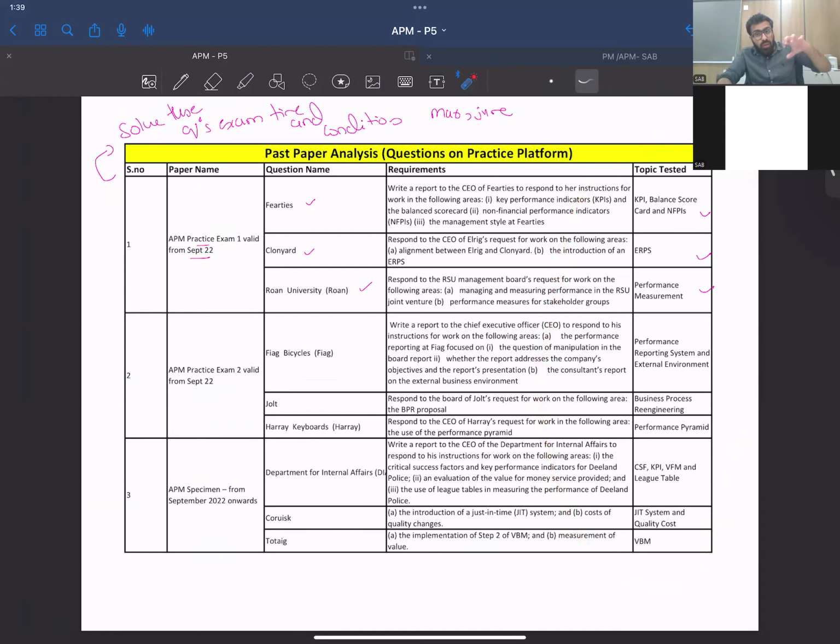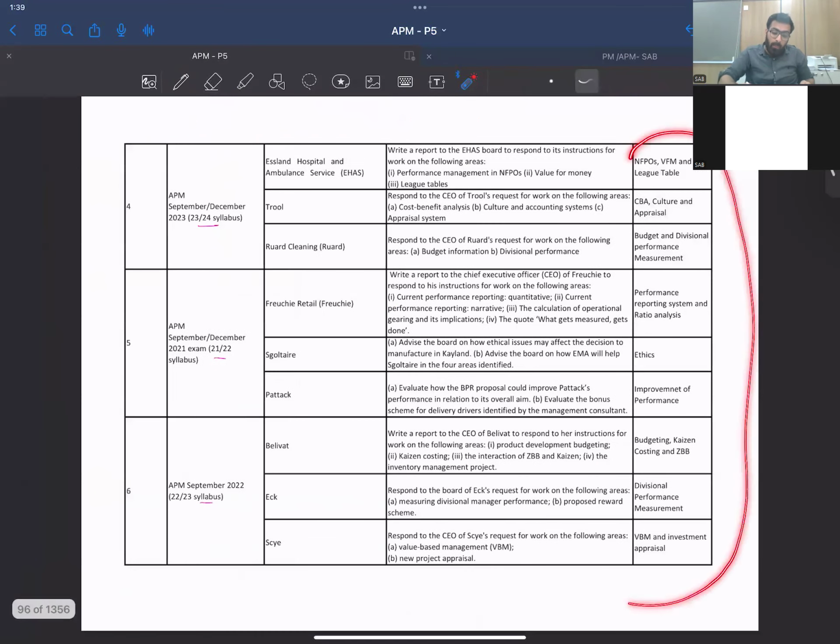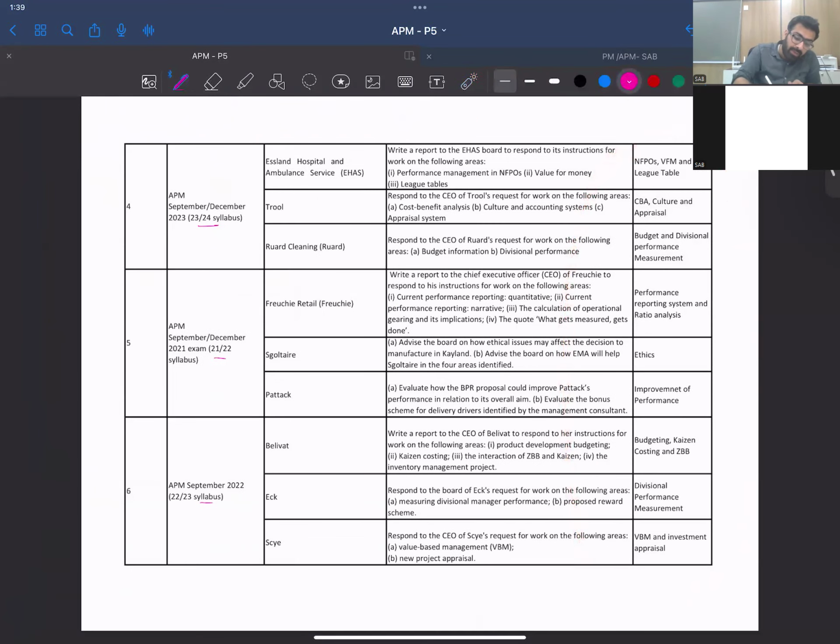Since you are the only student, you have to solve these questions yourself in exam time and conditions, and send them to me for marking so that I can evaluate where exactly you are lacking, right?